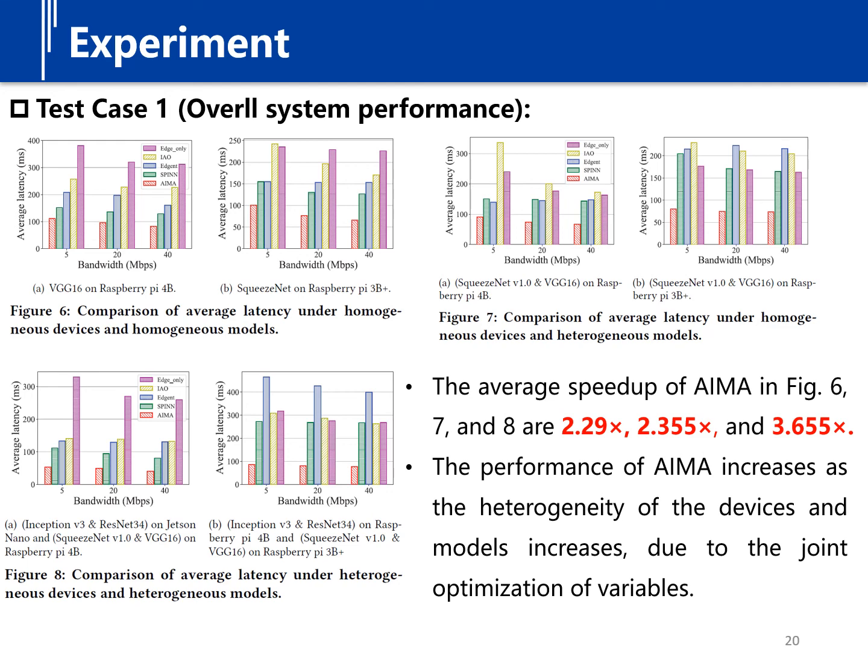We first verify the overall system performance. In this test case, we test the performance of our method in both homogeneous and heterogeneous environments of end devices and models. The experimental results show that the average speedups of IMA in figures 6, 7, and 8 are 2.29 times, 2.355 times, and 3.655 times. We can conclude that the performance of IMA increases as the heterogeneity of the devices and models increases, due to the joint optimization of variables.